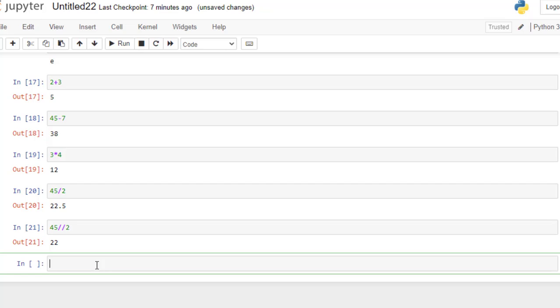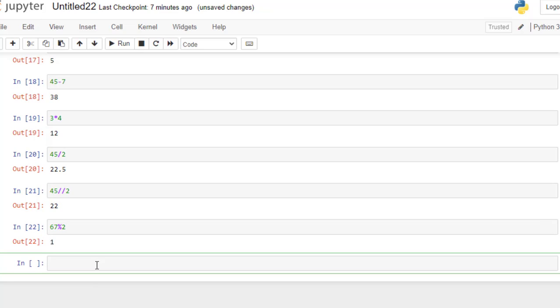There might be cases where you will require the remainder of a particular division. For that you can use the modulus operator, which when dividing gives you the remainder. Suppose 56 modulus 12, what is the remainder? It's 8. So in this way you can get a remainder.